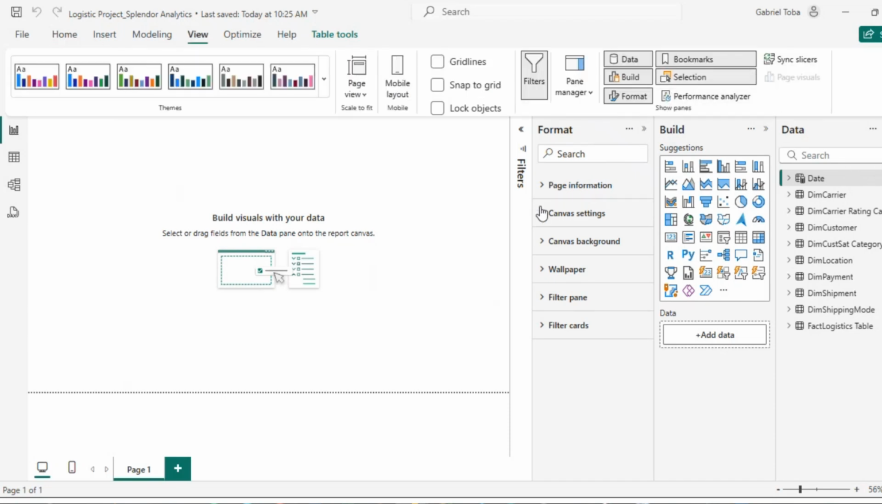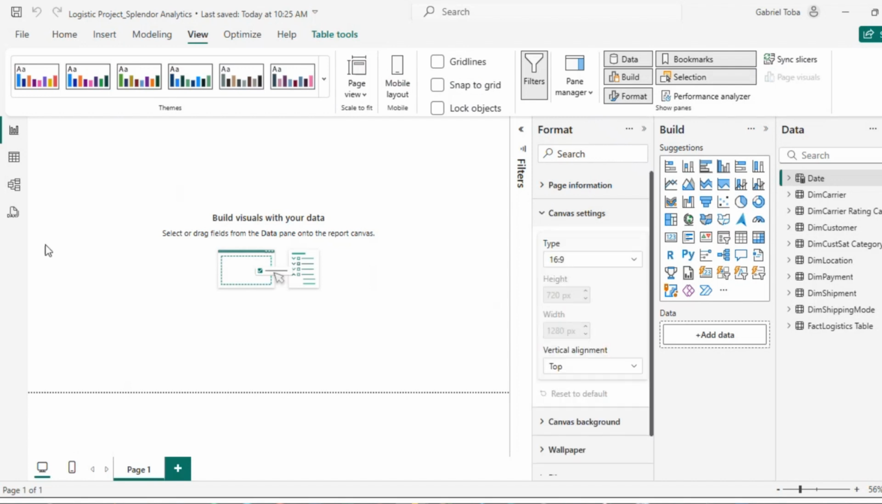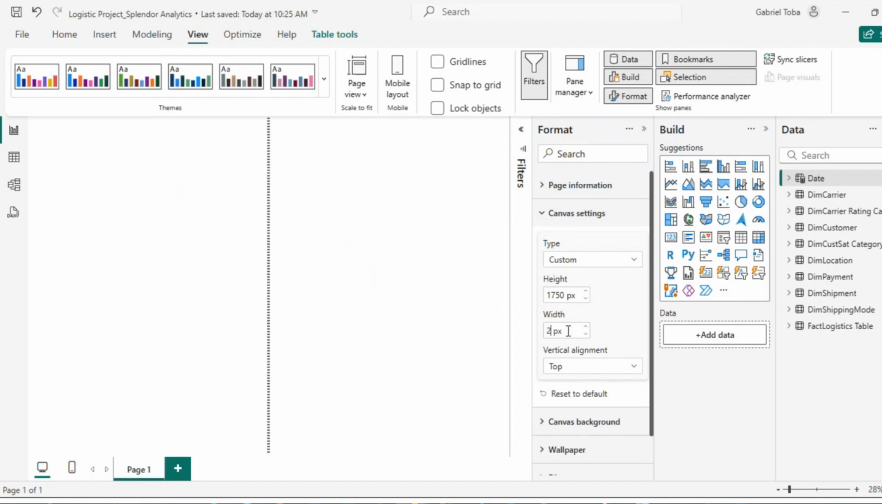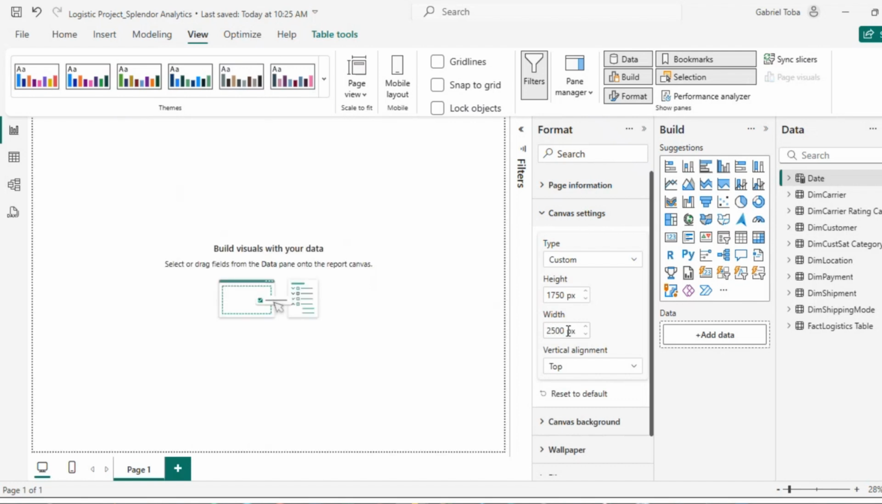So the first thing I want to do is work on the background. I want to change the background setting to customize one, and then change the size of the background to 1750 by 2500.